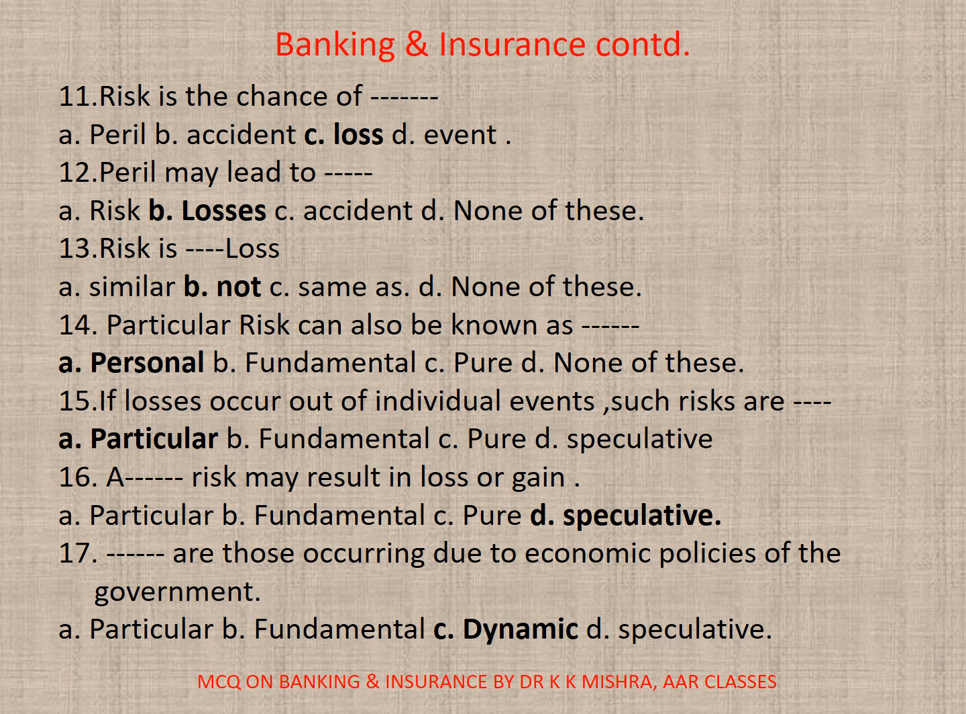11. Risk is the chance of dash. A. Peril, B. Accident, C. Loss, D. Event. Correct option is C. Loss. 12. Peril may lead to dash. A. Risk, B. Losses, C. Accident, D. None. Correct option is B.